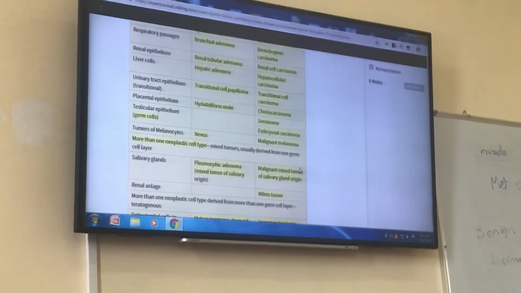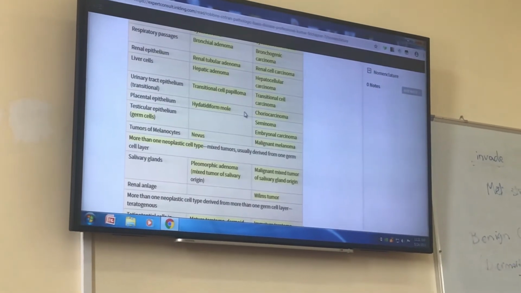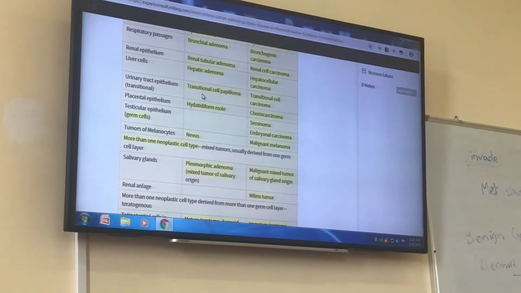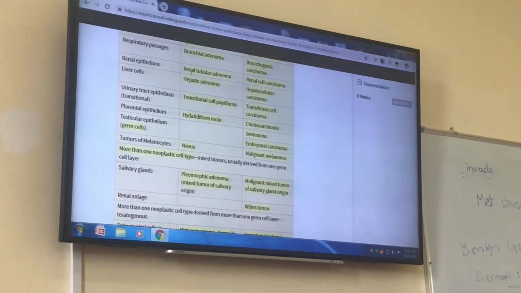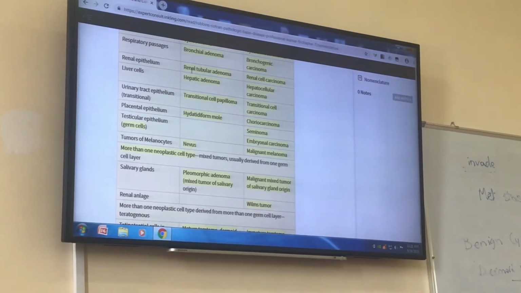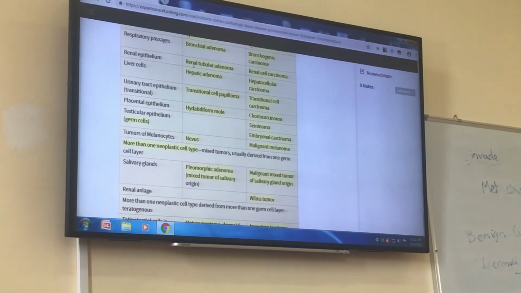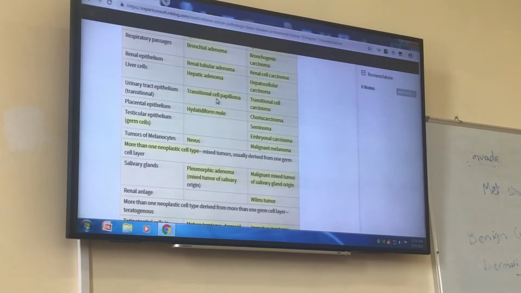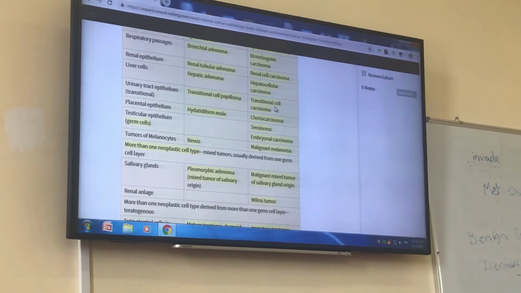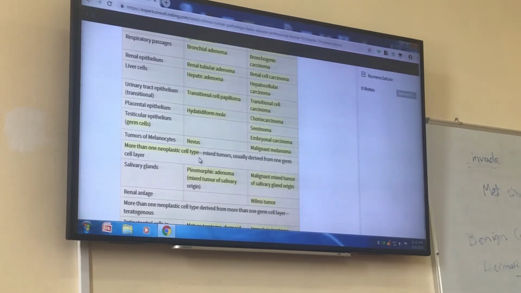So you should know these names. In bladder, urinary bladder is covered by which type of epithelium? Transitional epithelium. And its benign tumor is transitional cell papilloma, and in cancer, carcinoma.